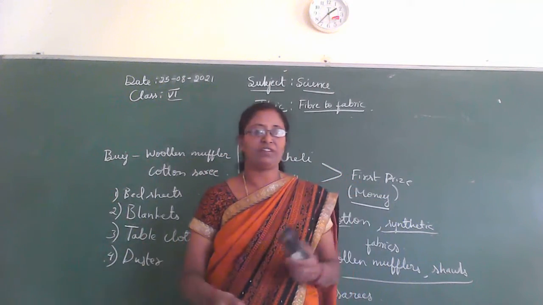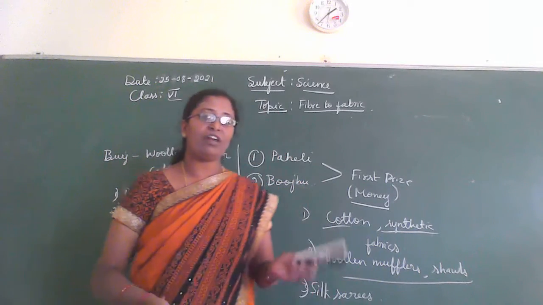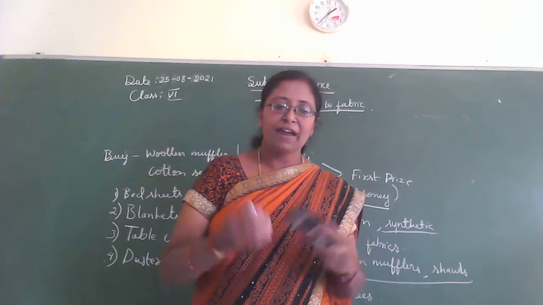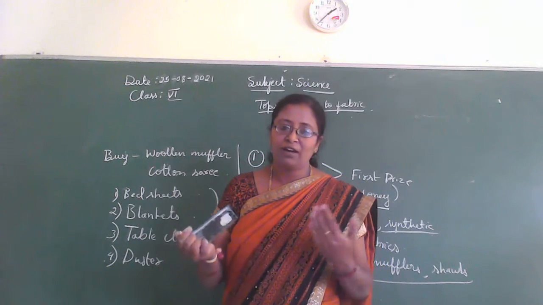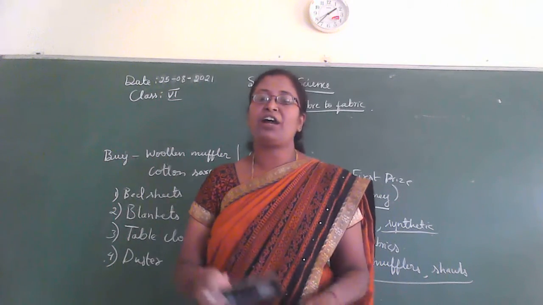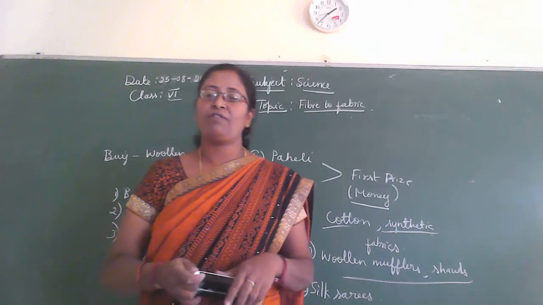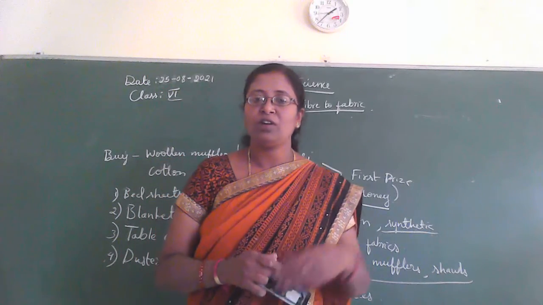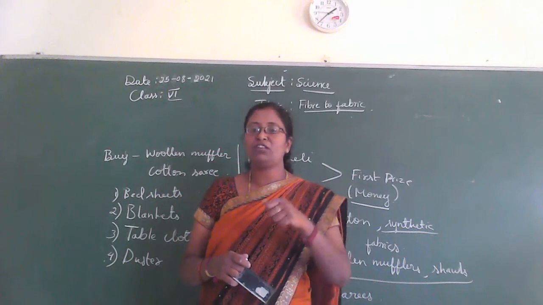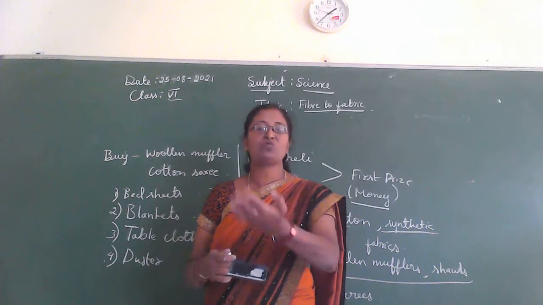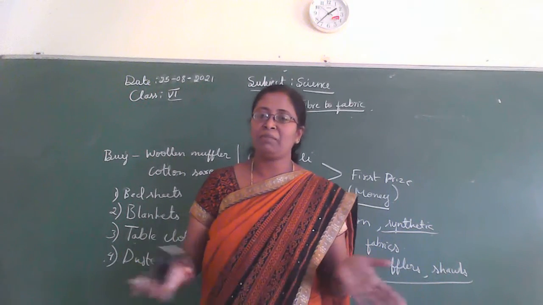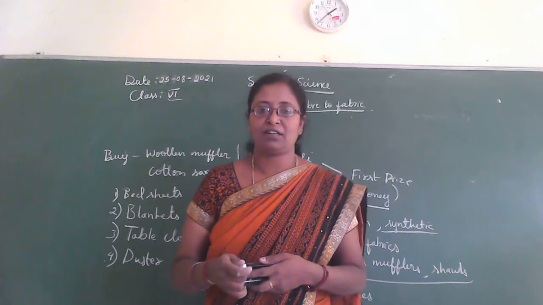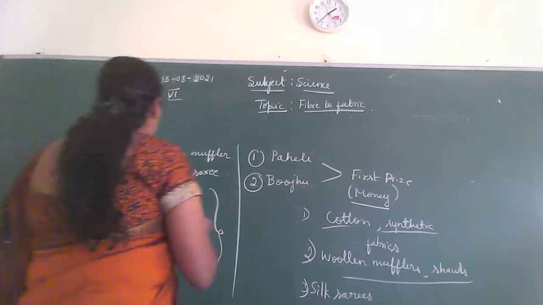They also identified, these two students, they also identified the school bags and then gunny bags. They are also made from different kinds of fabrics, is it? So gunny bags, school bags. Even your school bags are made from different materials.